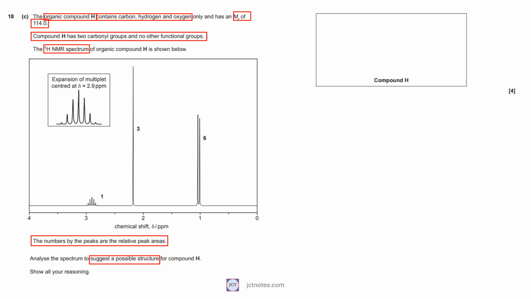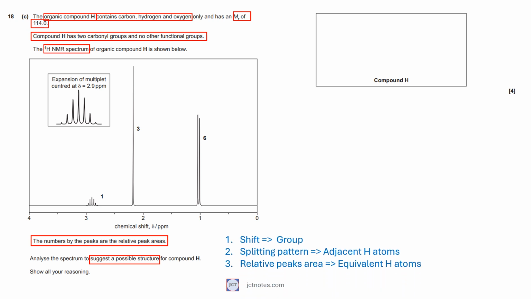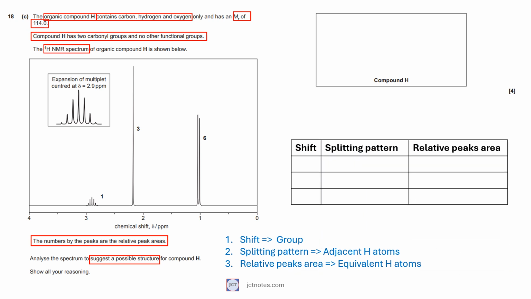To identify the peaks, I follow 3 steps in order. First, shift, to identify the possible group from the data sheet table. Second, splitting pattern, to identify how many hydrogen atoms the adjacent atom has. Third, relative peak area, to identify the number of hydrogens in the same conditions. You can create a table with 3 columns if you want. As I don't have space here for a table, I will not use it.